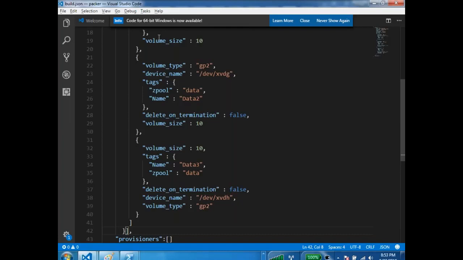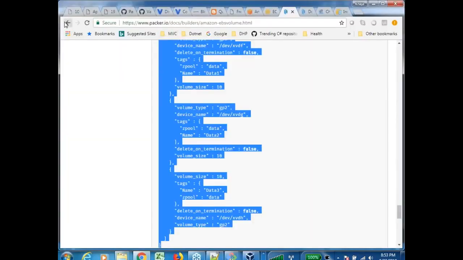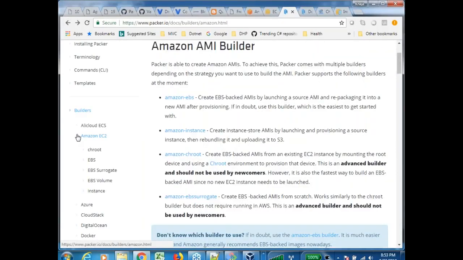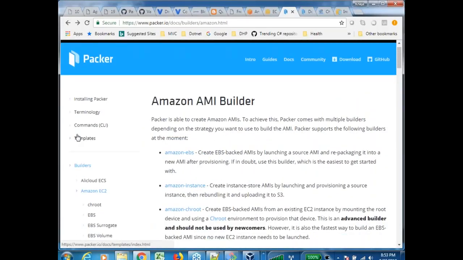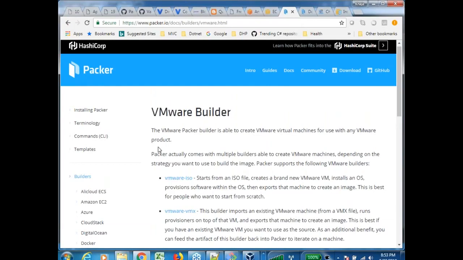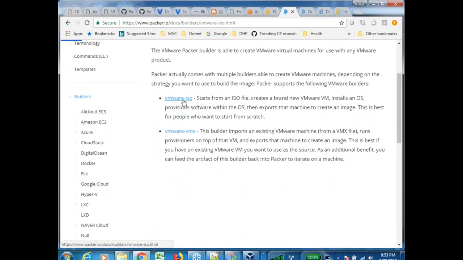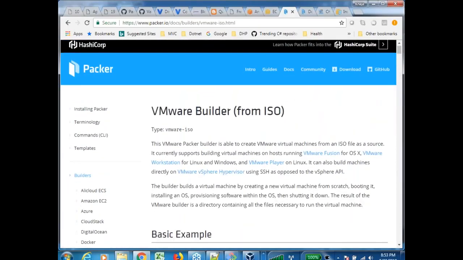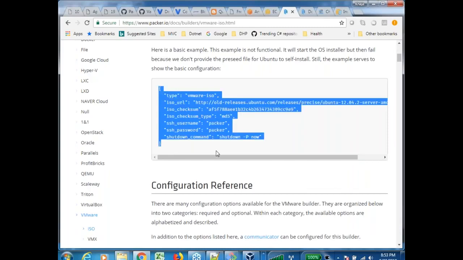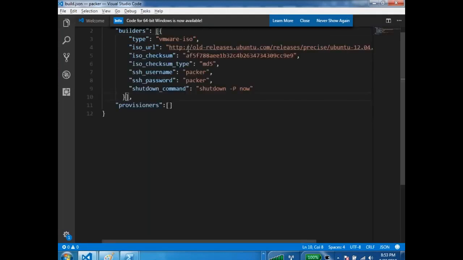the whole point, right? So similarly, let us assume that I don't want to use AWS, I want to use something else. So let me go over here. Let us assume that I want to use VMware. All right, it doesn't matter, things are same for us. So in VMware, there are two things: VMware ISO and VMware. So let us assume I want to take VMware ISO. I'll scroll down. So this is a basic example. Okay, copy this. Okay, we'll understand what they are, but this is your builder.